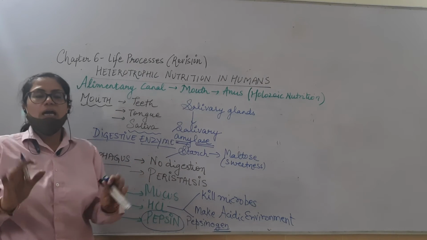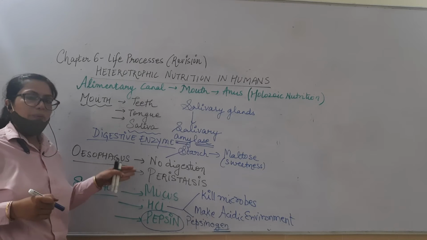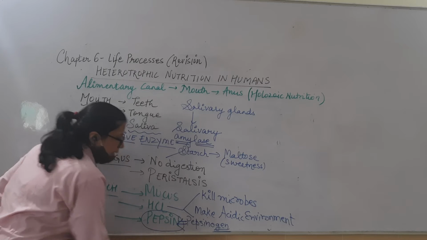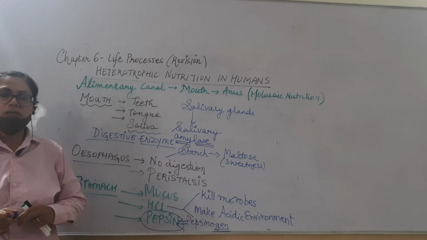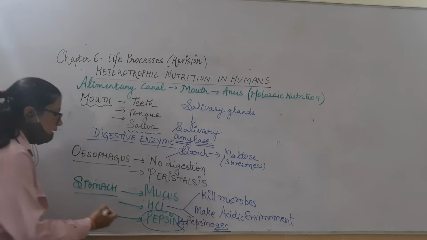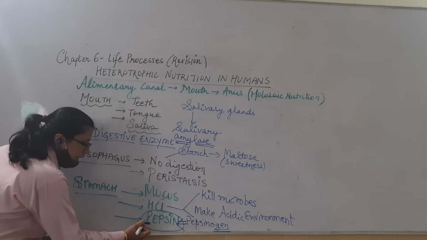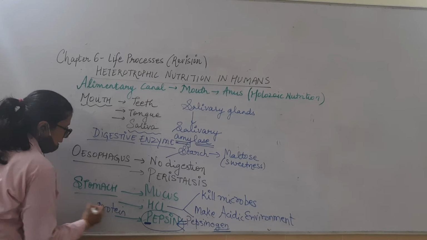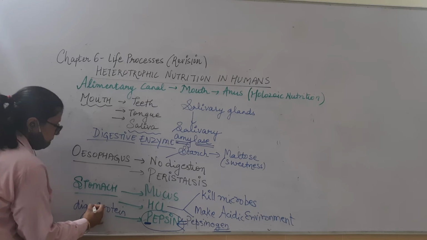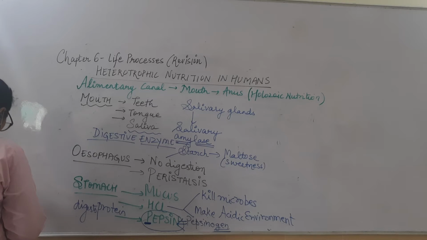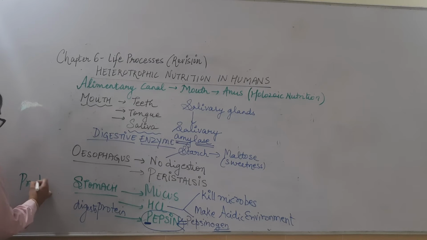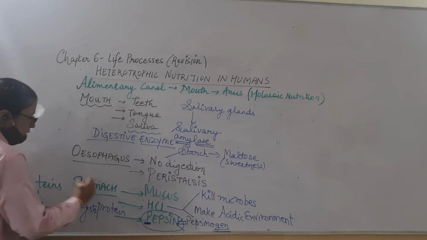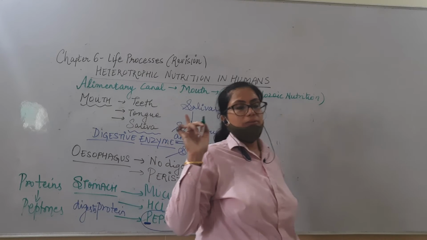Pepsinogen initially, in the presence of an acidic environment, becomes activated and forms pepsin. What this pepsin will do, always remember, P-pepsin, P-protein. So it is going to digest the proteins. The proteins are converted into small proteins which are called peptones. So it is an incomplete digestion.